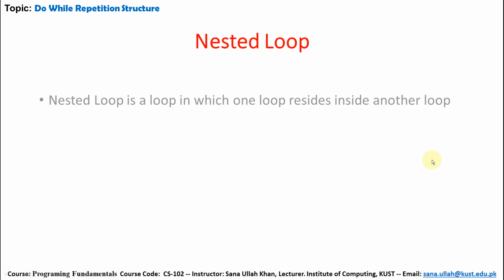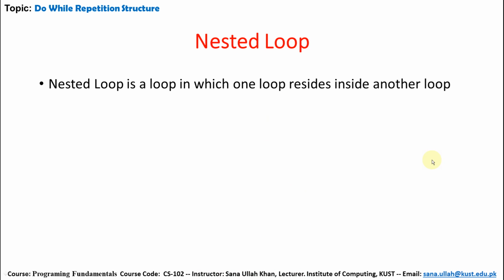Nested loop. It is another concept, called a nested loop. A nested loop is a loop in which one loop resides inside another loop, meaning a loop within a loop is called a nested loop. It may be a for loop inside a while loop, possible. It may be a while loop inside a while loop, possible. It may be a do while loop inside a while loop, possible.